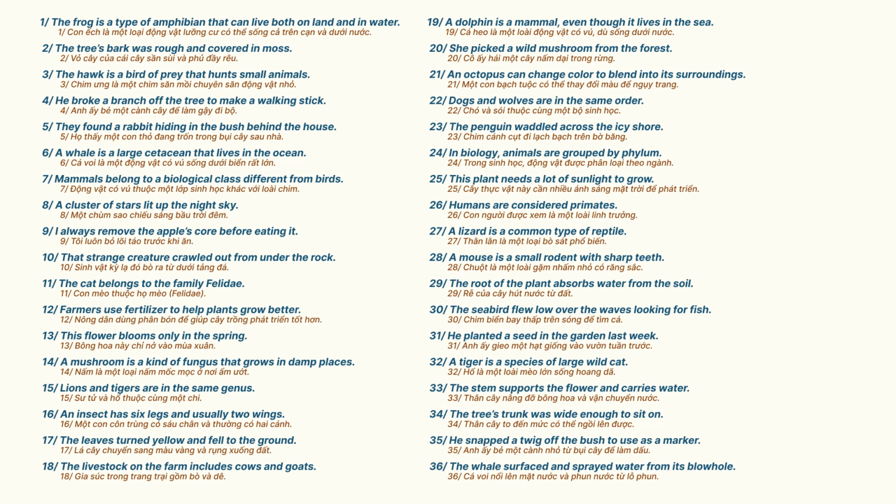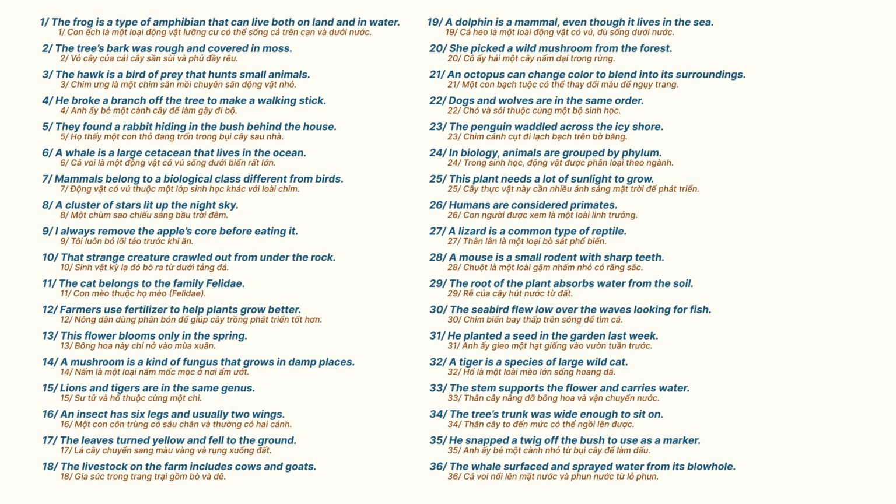14. A mushroom is a kind of fungus that grows in damp places. 15. Lions and tigers are in the same genus. 16. An insect has 6 legs and usually 2 wings. 17. The leaves turned yellow and fell to the ground.